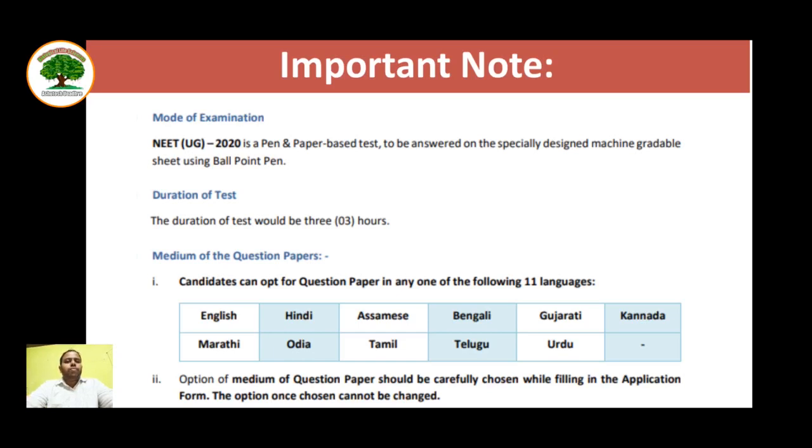Candidates can opt for the question paper in any one of the following languages. Here you can see the important languages of India. 11 languages are given here: English, Hindi, Assamese, Bengali, Gujarati, Kannada, Marathi, Odia, Tamil, Telugu, Urdu, etc. All these languages can be opted along with English. Now suppose a person is living in Assam, so he can opt for the question paper in Assamese. But if he is giving the exam in another state, for example Bengal, he cannot opt for the language Assamese in Bengal. So that care must be taken.